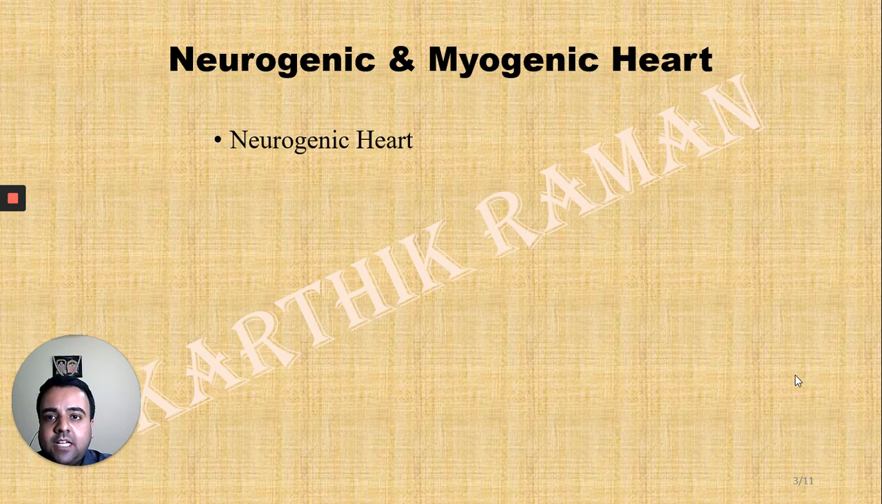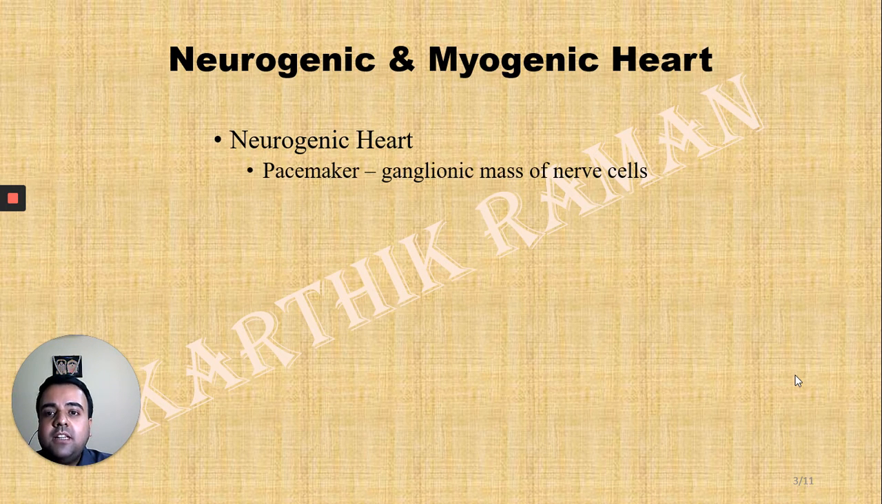So neurogenic comes from neuron, referring to the nerve cell, and genic comes from genesis, meaning the synthesis or formation. There's a structure in the heart that is going to initiate and maintain the pacing activity of the heart. Such a structure is known as the pacemaker. A heart is said to be a neurogenic heart when the pacemaker is a ganglionic mass of nerve cells. This type of heart is seen in invertebrates possessing the open type of circulatory system.